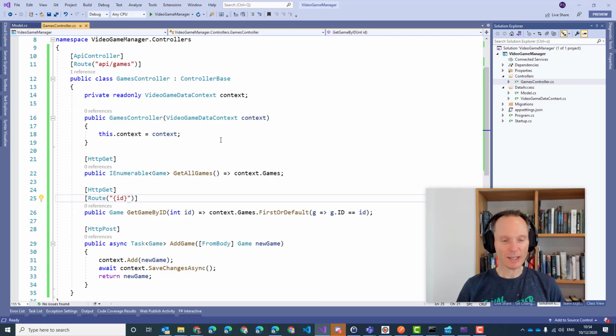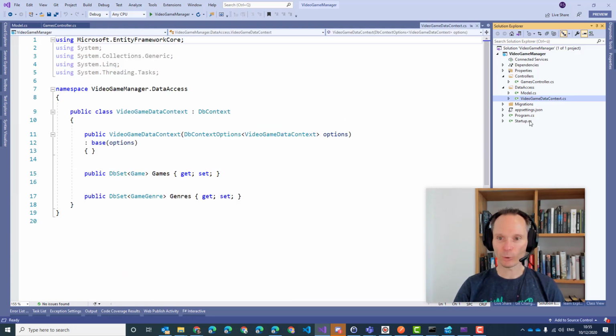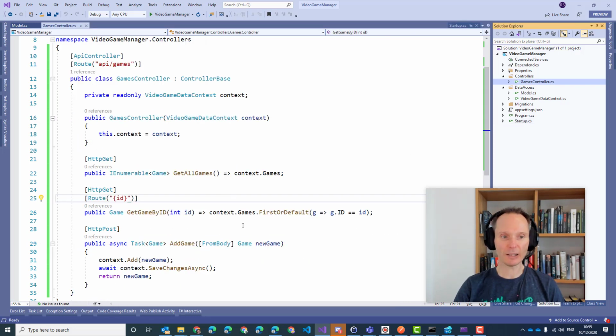Nice, very nice. So you see, building a basic web API is really, really simple. If you just recap in your mind what we had to do, we spent a lot of time discussing the different steps. But really, it was a file new project, create the model classes, create the database context, register the database context in the configure services method, and then you could immediately go on and implement the controller.